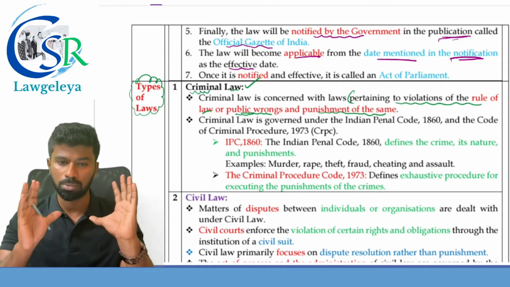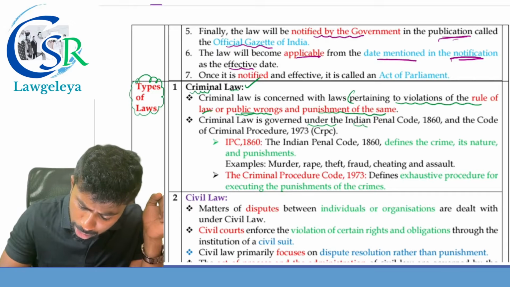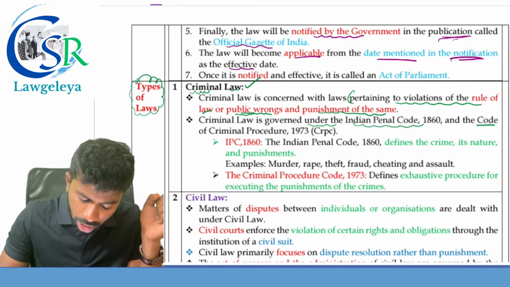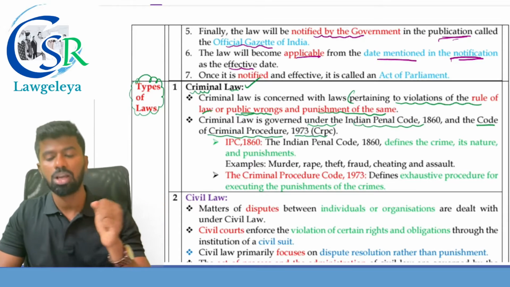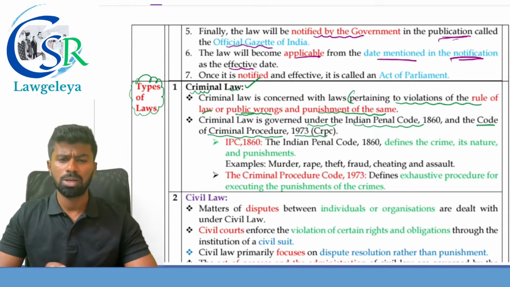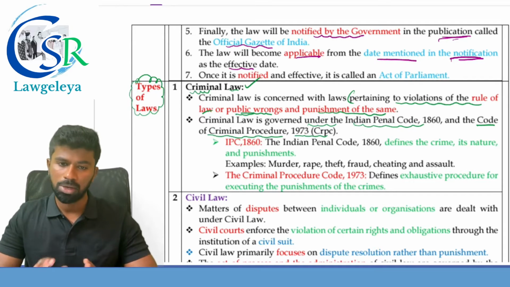punishment of the same. Next one, criminal law is governed under the Indian Penal Code 1860 and the Code of Criminal Procedure, that is 1973 CRPC. Now the names of these laws have been changed, but we still follow this old name itself because the same thing is there in the material as well.